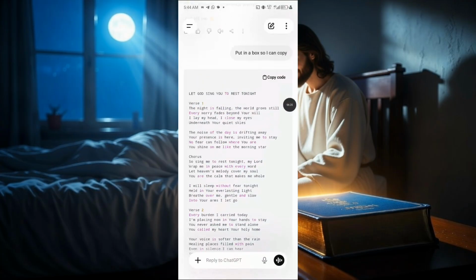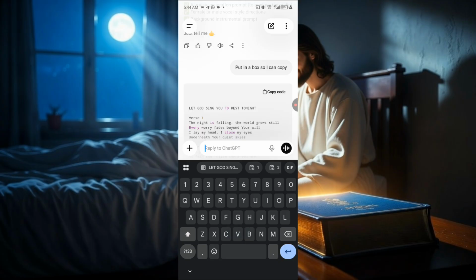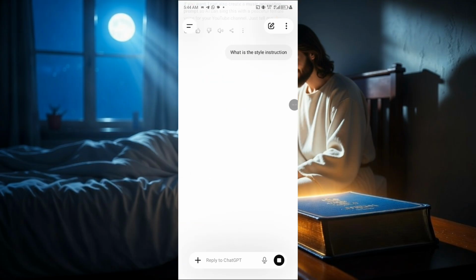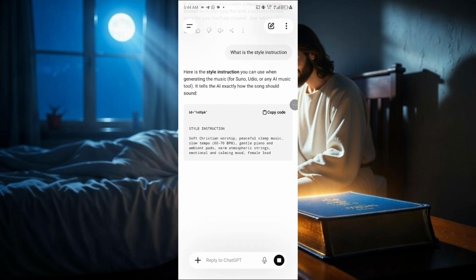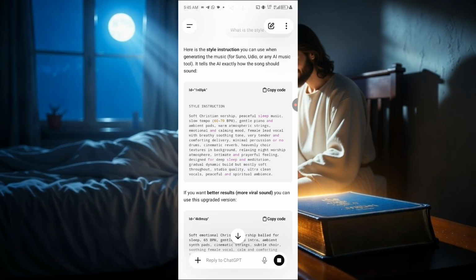So now we're just going to copy the lyrics. Now we're going to tell ChatGPT to give us the style. Now what is the style instruction? So let's wait for it to generate it for us. So this is the style instruction. So we're just going to copy it.